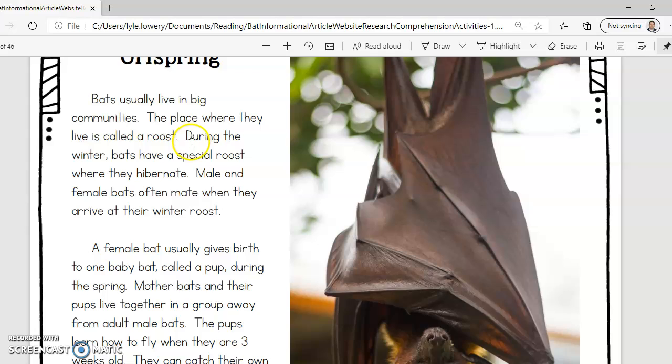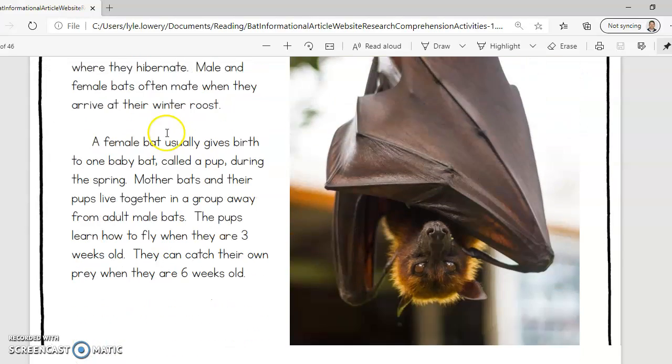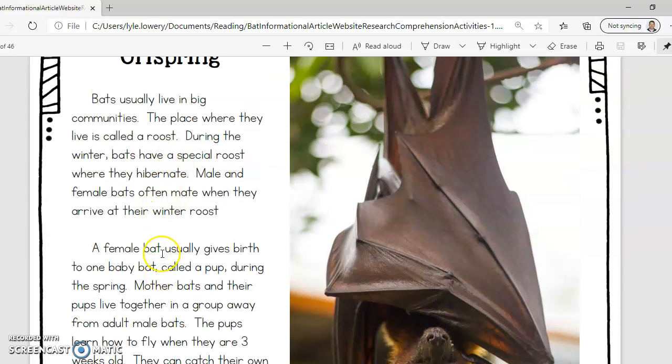Offspring. Offspring means their babies, so I know thanks to this heading that these next two paragraphs are going to give me facts about their offspring or their babies.